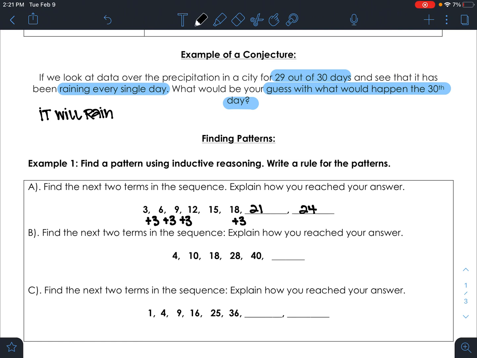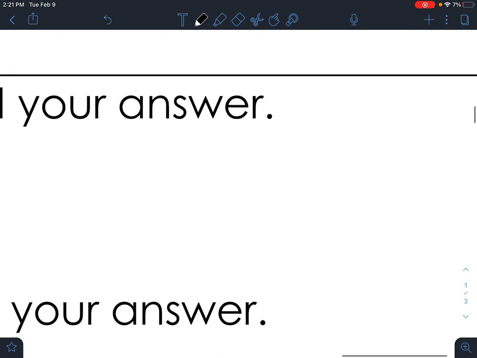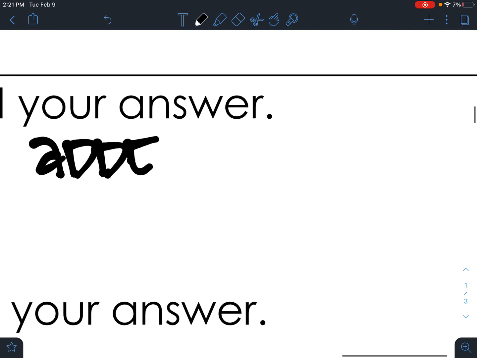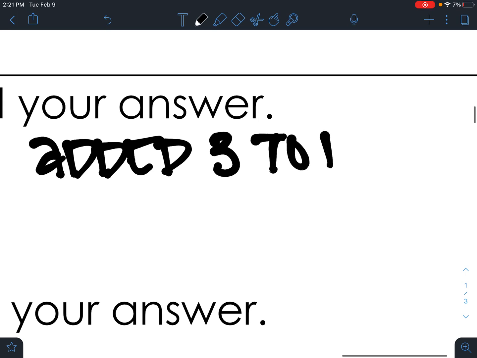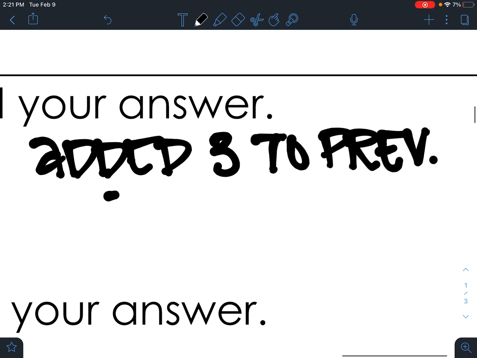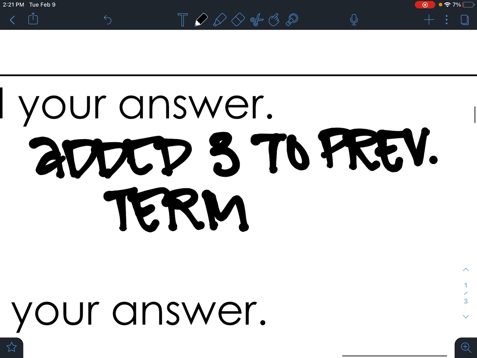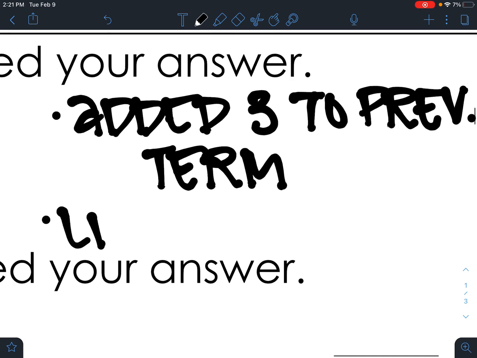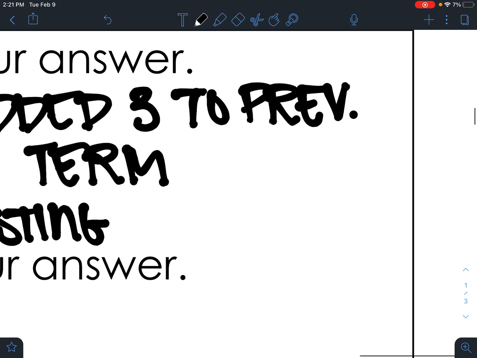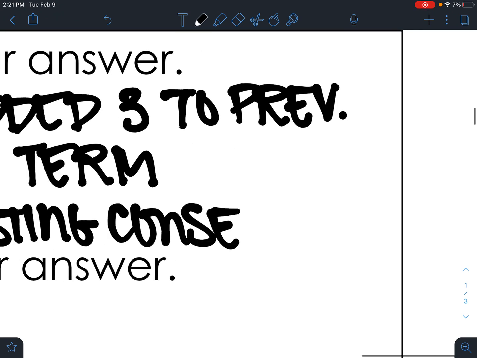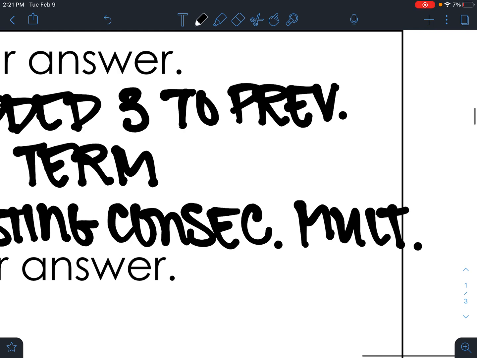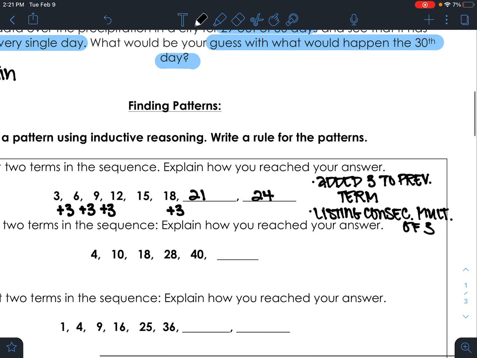Okay? And so how we reach our answer, we could just say we added 3 to the previous term. Or I can say that I'm listing consecutive multiples of 3. All right, so both of those are a pretty good way for us to write a rule for the pattern. And again, that word consecutive means back to back, right next to one another.